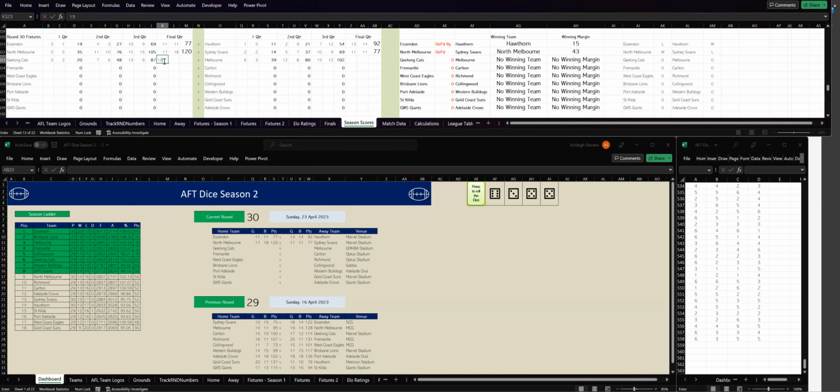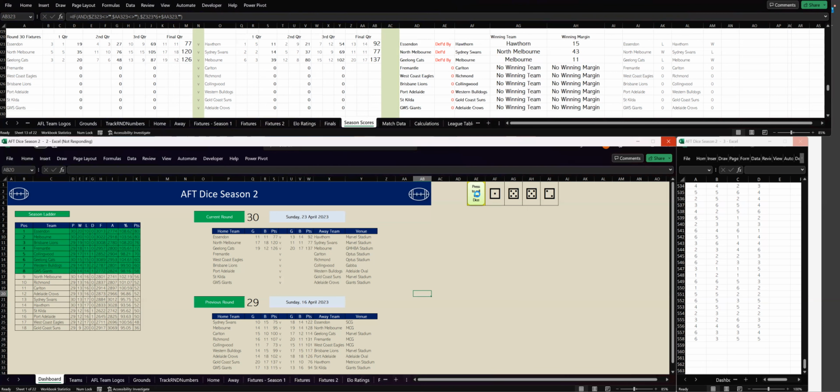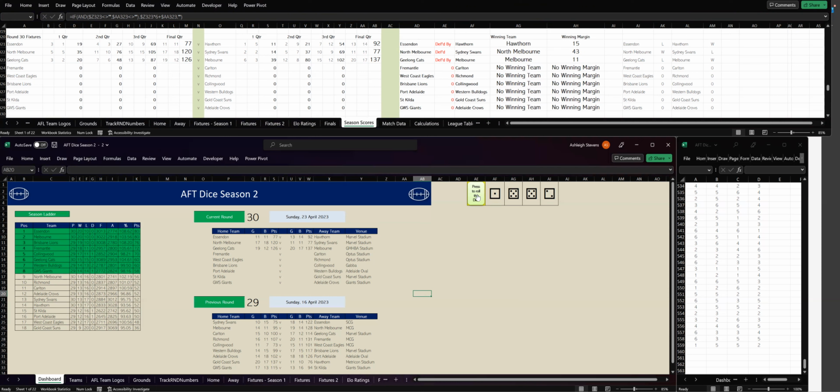That's 19 goals, 12. To Melbourne, 5 goals, 5. So that's 20 goals, 17. And in the end, Melbourne have run out winners by 11 points. So Melbourne sit equal top, with Geelong sitting in 6th spot. All right, let's go to the next game.